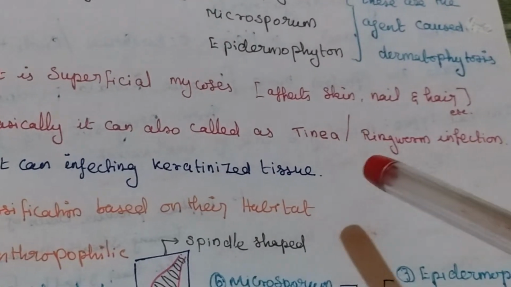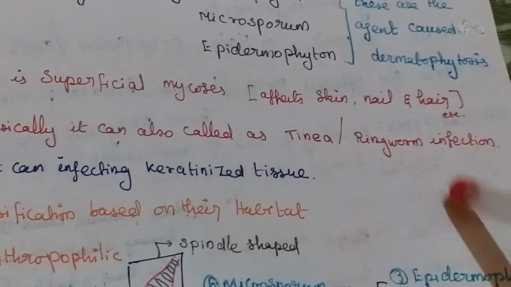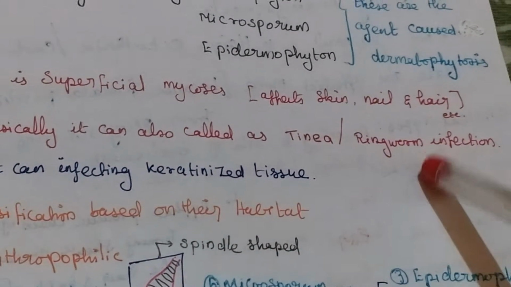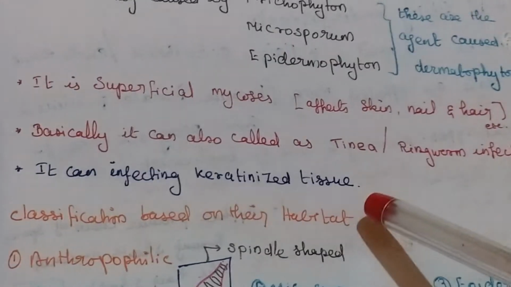Tinea is a fungus, ringworm. It causes a ring appearance on the skin. So, ringworm infection. It can infect keratinized tissue.